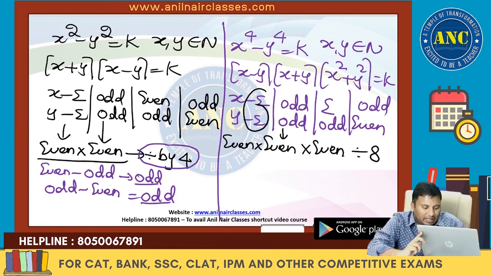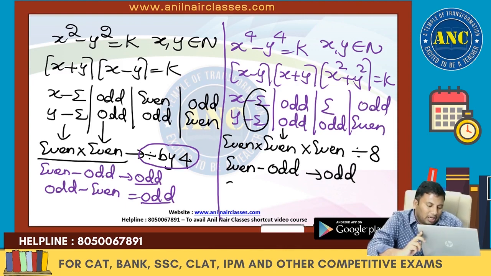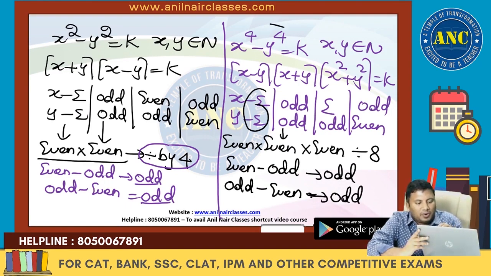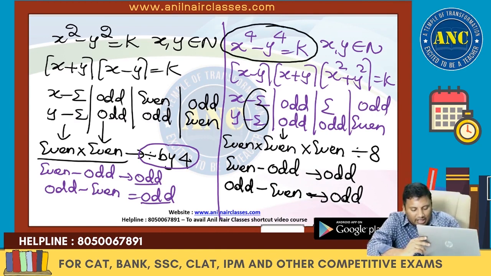Third case, if I take even power 4, even. Odd power 4, odd. Even minus odd is odd. Similarly, odd power 4, odd. Even power 4, even. Odd minus even is odd. That means, if x power 4 minus y power 4 equivalent to k, it has integral solutions.